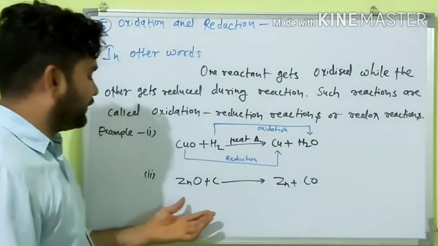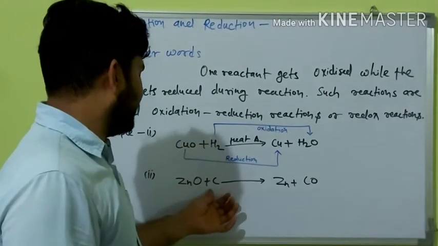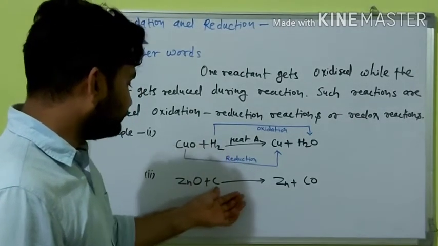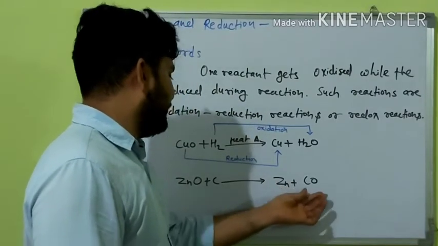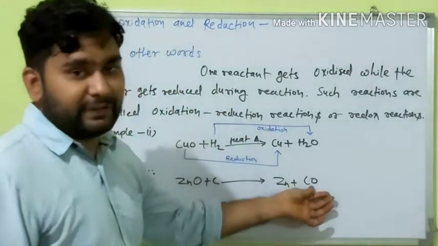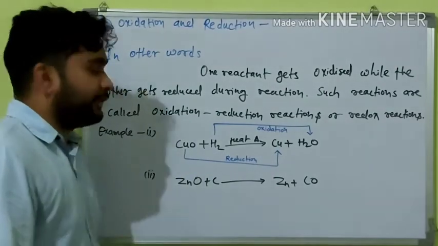And this is another example: zinc oxide reacts with carbon and makes zinc. Zinc oxide loses oxygen and carbon gets oxygen. Okay, thank you so much.